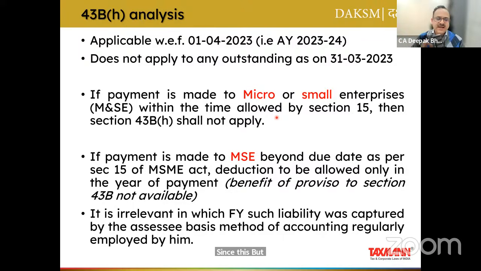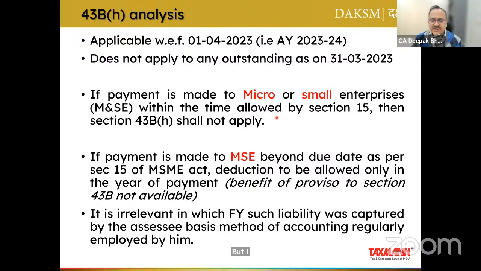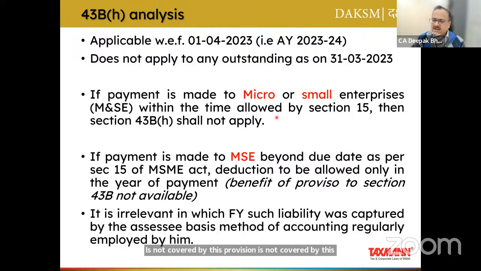Since this provision comes into effect from 1st of April 2023 only, any outstanding prior to 1st of April 2023, even if that outstanding is from an MSME, is not covered by this provision. And there is one more reason behind that.